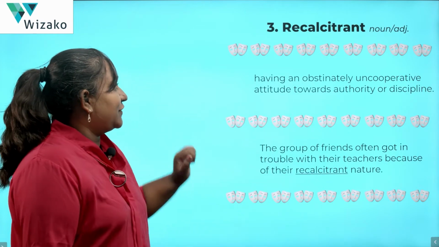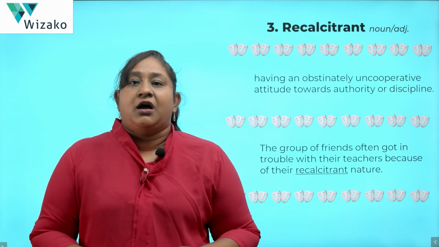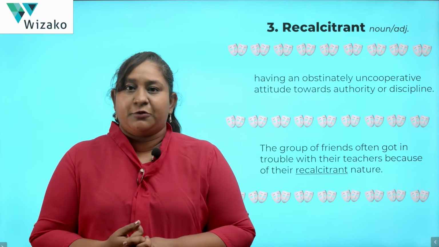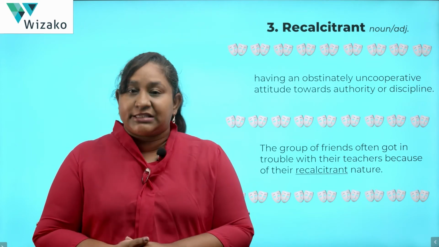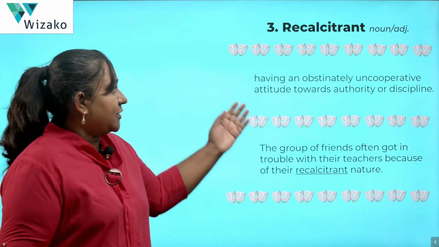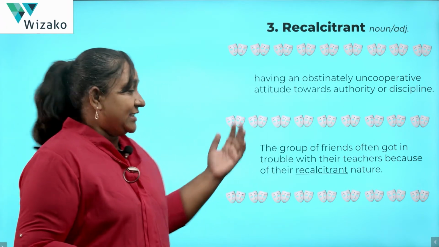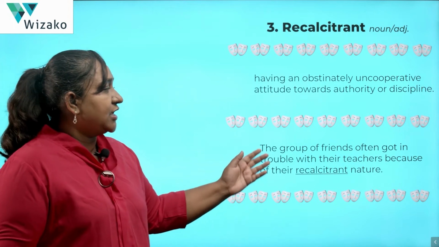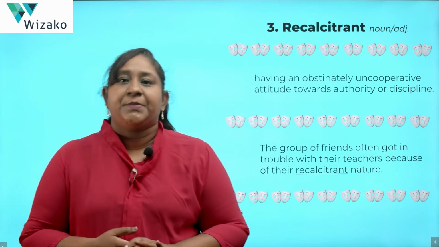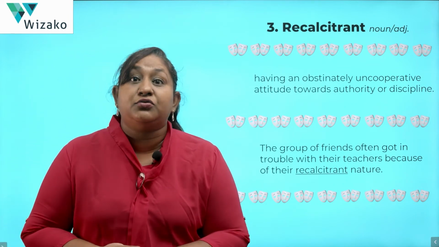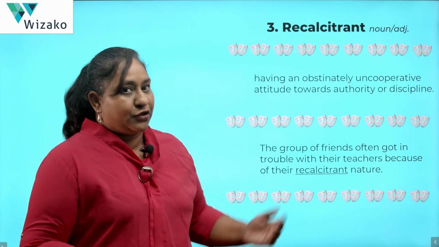Our final word for the day is recalcitrant. Recalcitrant is someone who is very resistant to authority, someone who is rebellious, mutinous in nature. You could describe them as recalcitrant. So someone who is obstinately uncooperative towards authority. An example sentence: the group of friends often got in trouble with their teachers because of their recalcitrant nature. So they refused to follow the rules set by the teacher, they were rebellious, and therefore they often got into trouble.